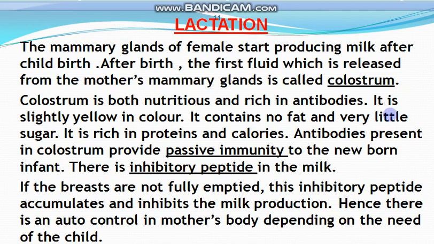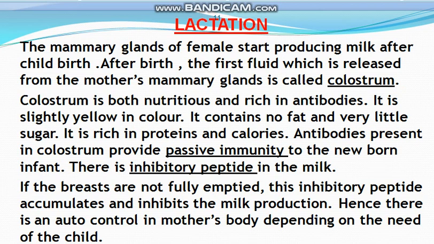Now there is an inhibitory peptide in the milk. What does this mean? If the breasts are not fully emptied, this inhibitory peptide accumulates and inhibits the milk production. So there is an auto control in the mother's body depending upon the need of the child. It means the milk of the human female contains inhibitory peptide.